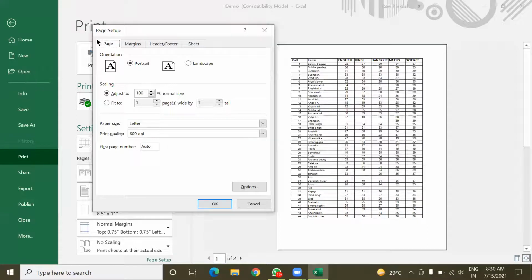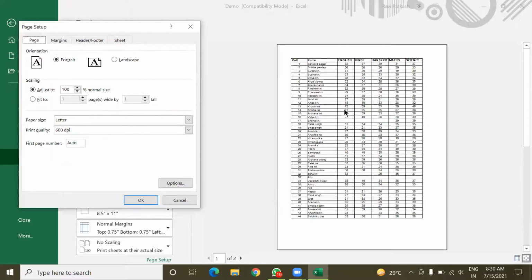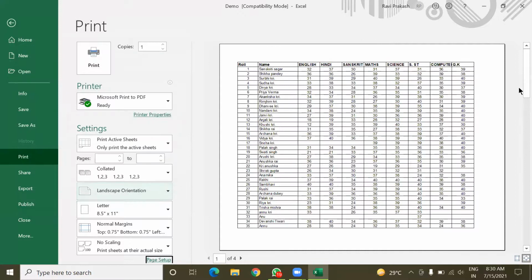In this page setup, these 4 tabs are there. The first tab is for page. In the page you can set the orientation. By default it is in portrait, means the page is placed vertically here, but you can make it horizontal like this and click OK. Then you can see now it is showing in horizontal order.